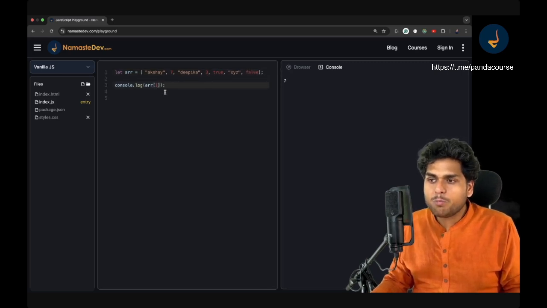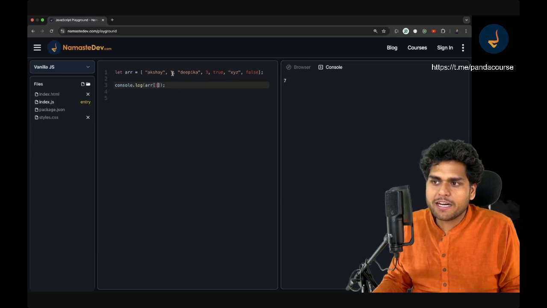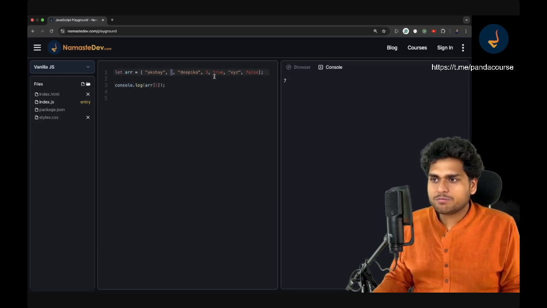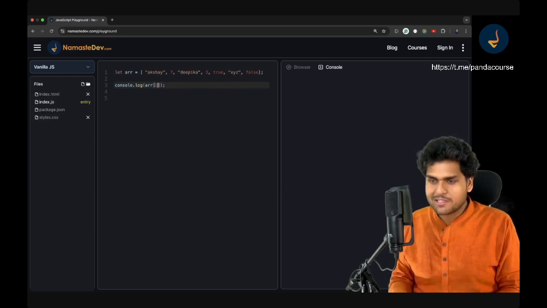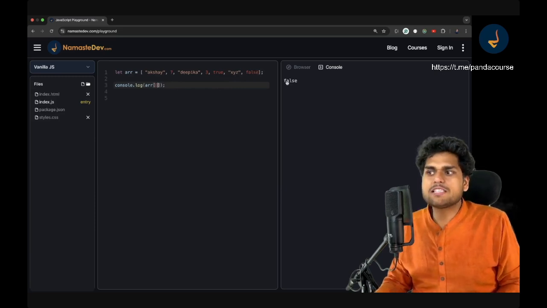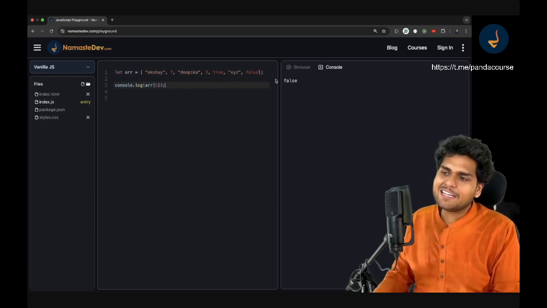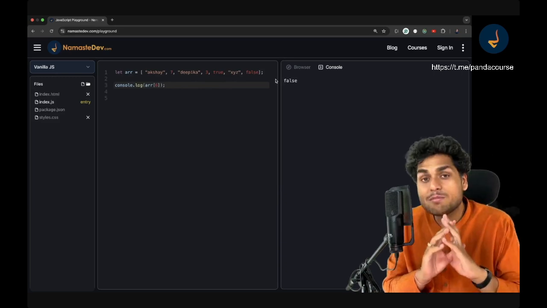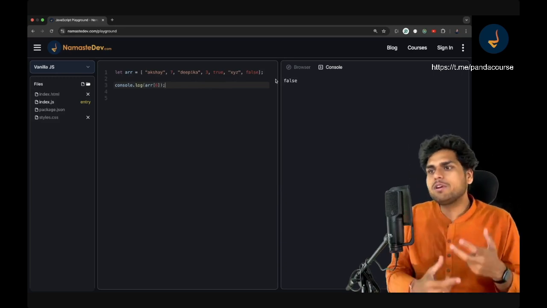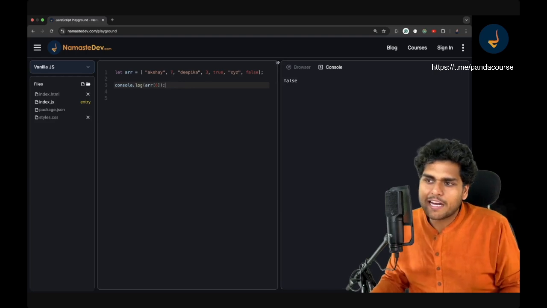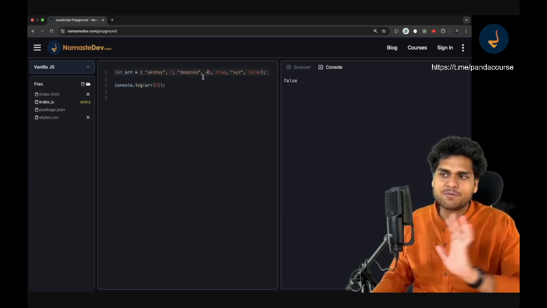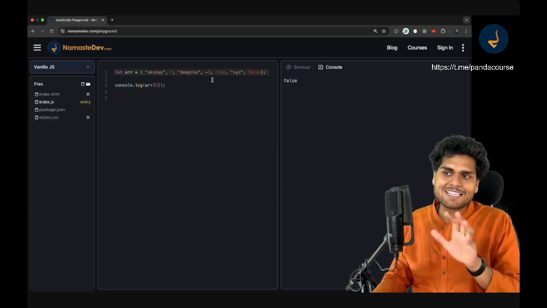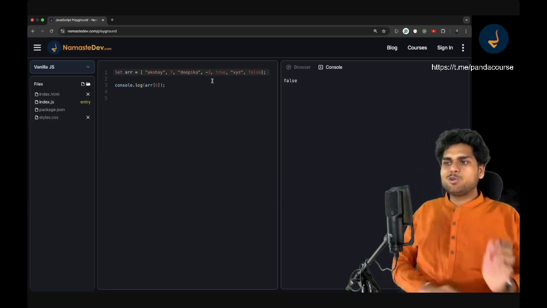Again, if I want to print ARR of 1, it will give me 7. If I do ARR of 5, ARR of 5 is XYZ. If I do ARR of 6, it gives me false, which is the boolean. So what I'm trying to say is array can contain a mix and match of different types of data. It can have strings, booleans, numbers, and negative numbers also. If I do -3, it is perfectly fine. No issues. So this is a data structure which I want to show to you.